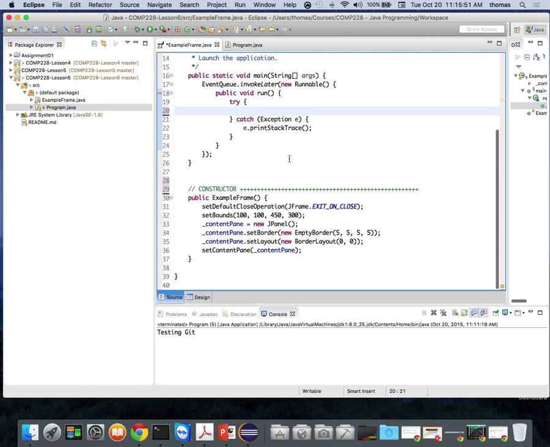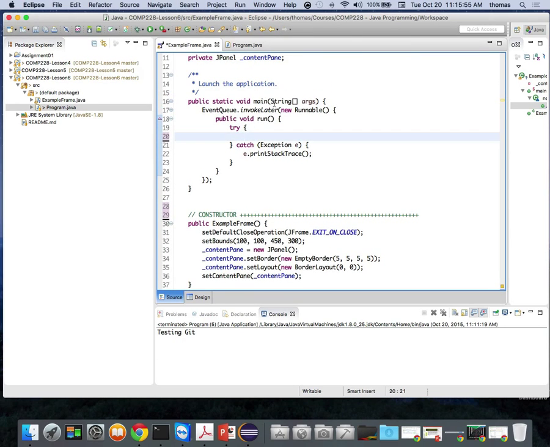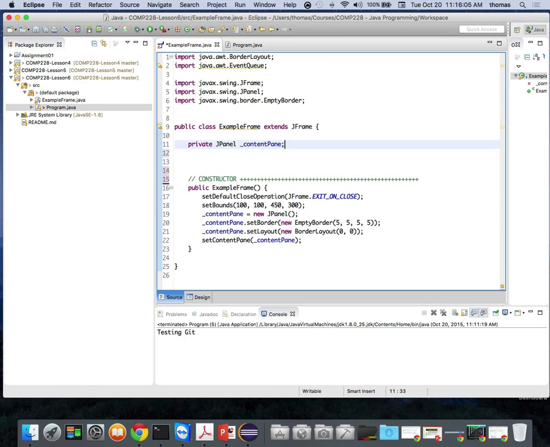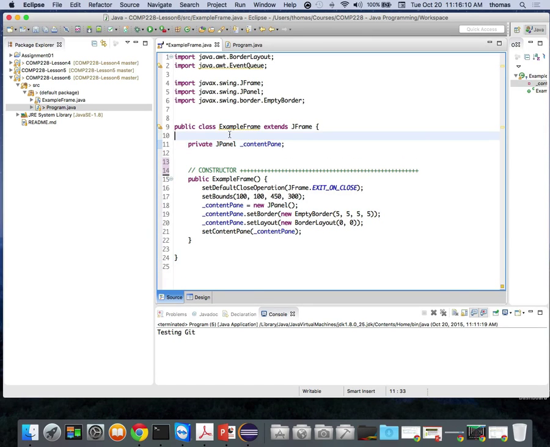Going back to my example frame, now that I've removed those pieces, I don't need this static class anymore, so I'm going to get rid of it, the static main method. So that's gone. I do need my private JPanel instance variable, and that's what this is. These are my private instance variables, just like normal.